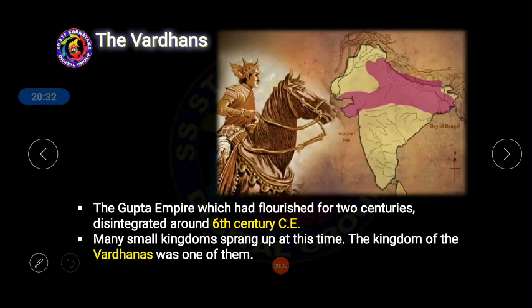The Gupta Empire, which had flourished for about 2 centuries, disintegrated around the 6th century CE, Common Era, and many small kingdoms sprang up at that time. The kingdom of the Vardhanas was one of the important dynasties. So after the end of this Gupta Empire, another dynasty started to develop in the same part of India, that is the Vardhana Dynasty.